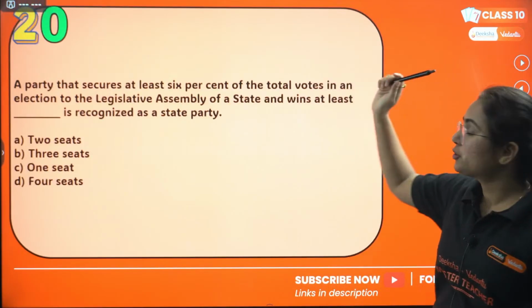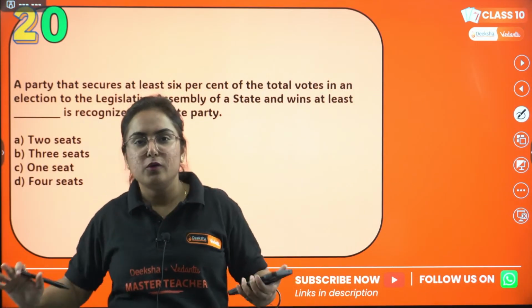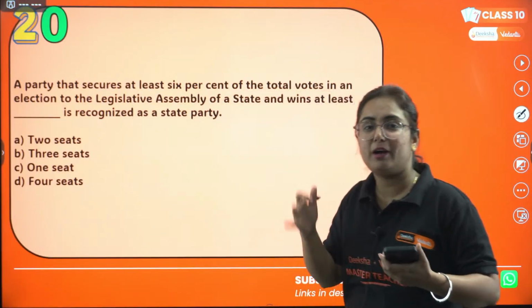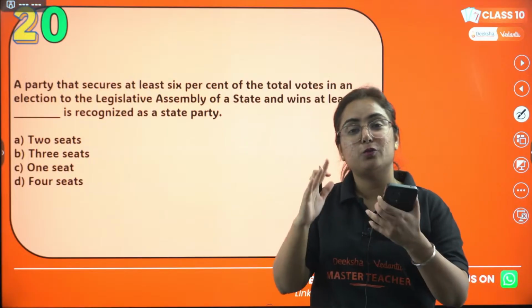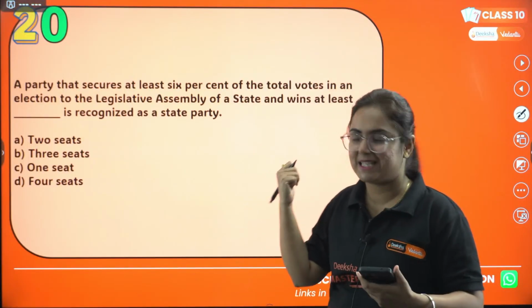Fine. 20th question, and congratulations, we have moved to the last question of the day. 20th question, and this is how you have utilized your 1 hour by solving 20 questions from the toughest chapter of civics, that is political parties.